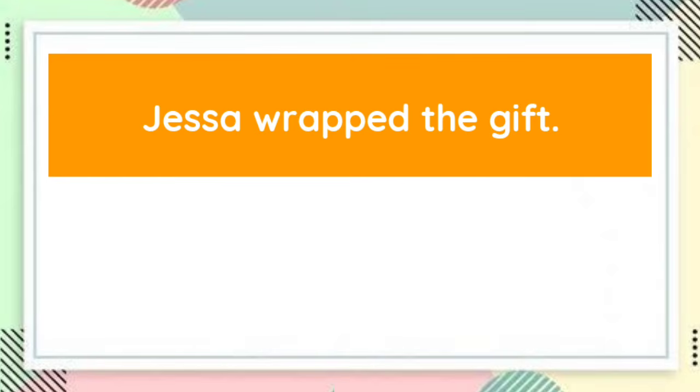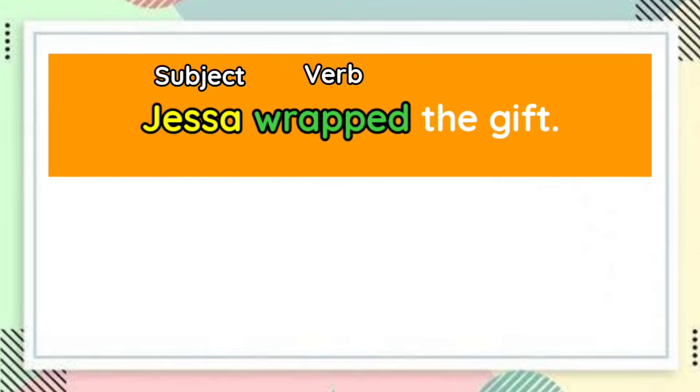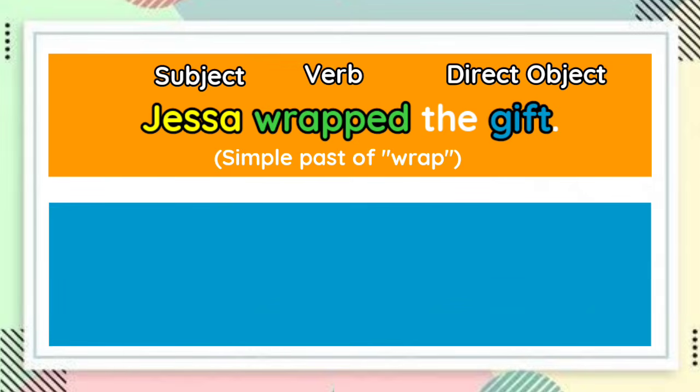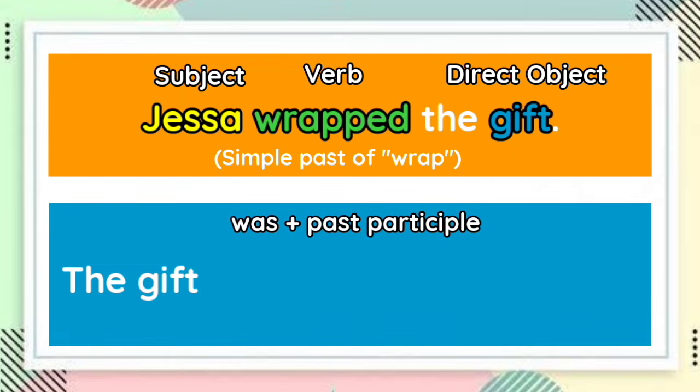Jessa wrapped the gift. In the sentence, the subject is Jessa, and she's the one who performed the action, or the verb, which is wrapped. This verb is the simple past form of wrap, and the object of the verb, or direct object, is gift. To change it into a sentence in the passive form, we have to put the direct object first, the gift. Then, as to the verb, since gift is singular, we have to use was plus the past participle form of the verb wrap, which is also wrapped.